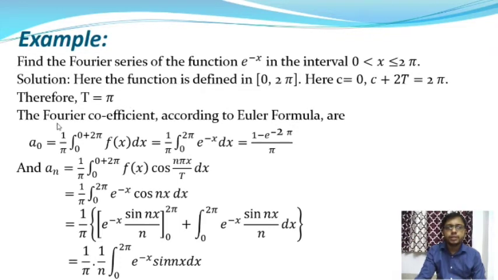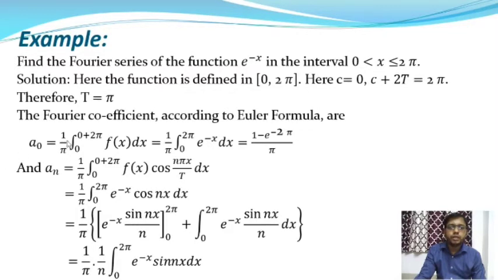Okay, so therefore the Fourier coefficients according to the Euler's formula. So you know what the Euler's formula is? The Euler's formula for the function f(x) is a0/2 + Σ from n=1 to ∞ of an cos(nπx/t) + bn sin(nπx/t), where t = π. So the Euler's formula reduces to a0/2 + Σ from n=1 to ∞ of an cos nx + bn sin nx. Here a0, an and bn are the Fourier coefficients according to the Euler's formula.